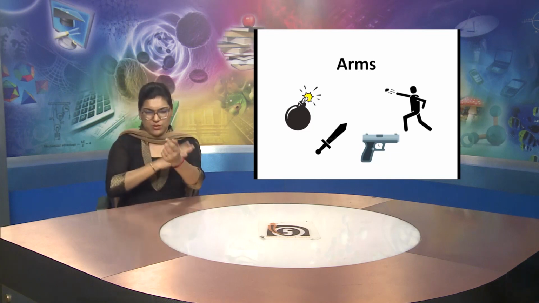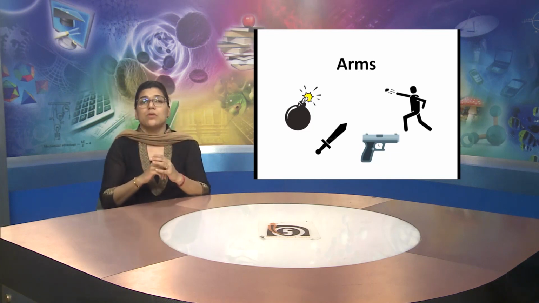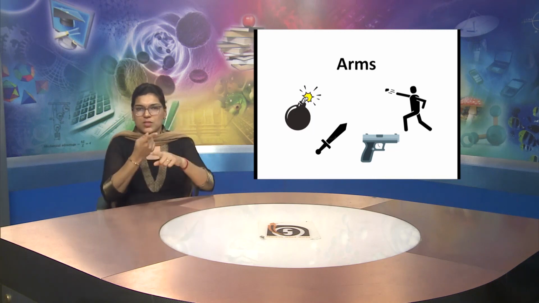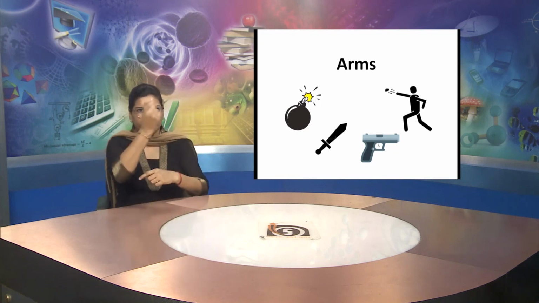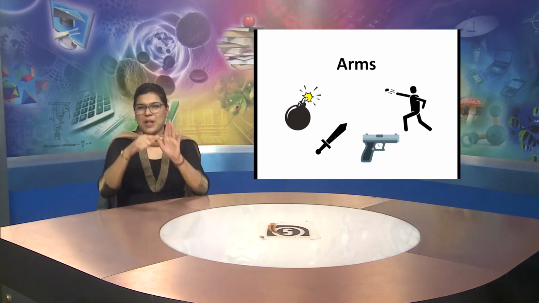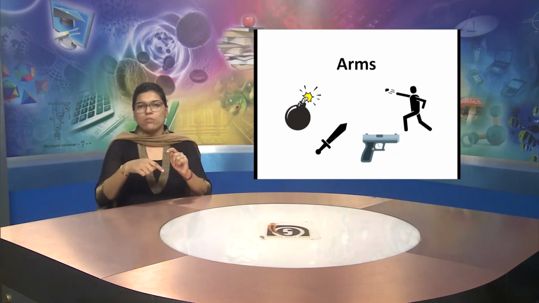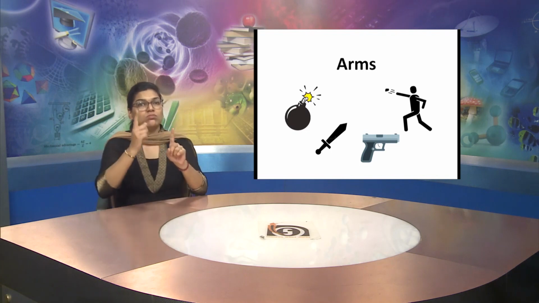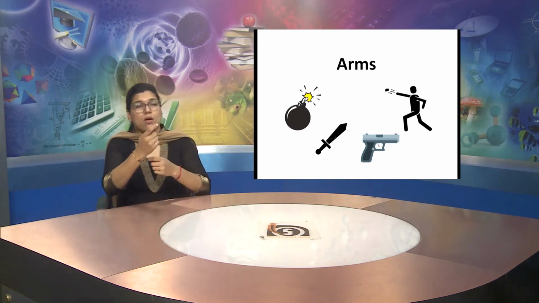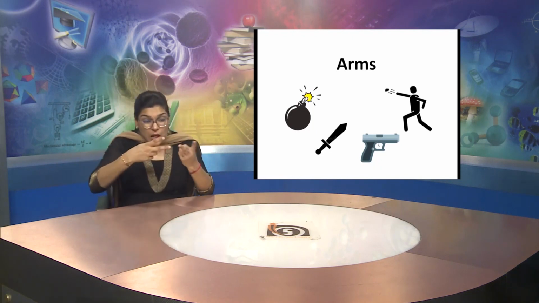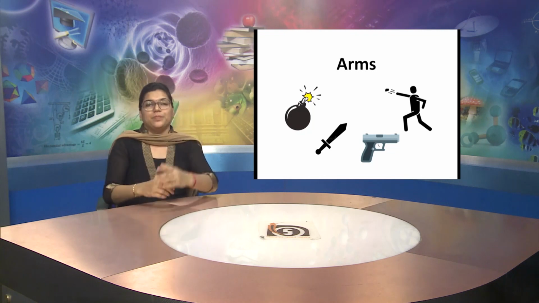This word is arms. You may get confused that this word is our both hands, but this is something different. Arms are those weapons which are used to kill, to disturb, to disrupt the other person. For example, bomb, knife, pistol, or stone. All those things which are used for fighting and also used in war.